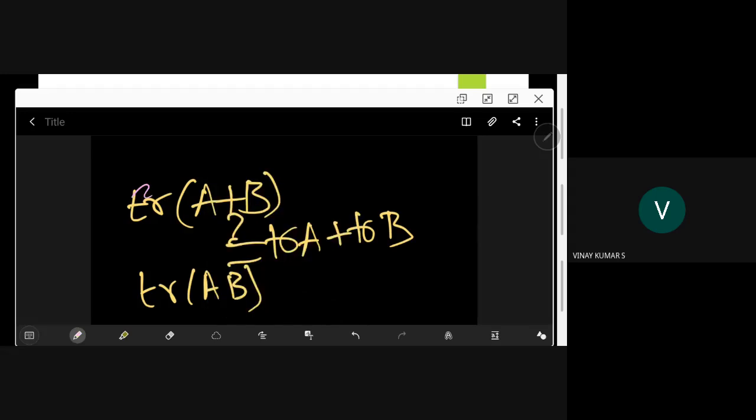This won't be correct. You can verify it. So what you are doing is trying to express trace of A plus B in terms of trace A and trace B. This will not be correct. It is false. I'm sure. So, for example, if you want an example,